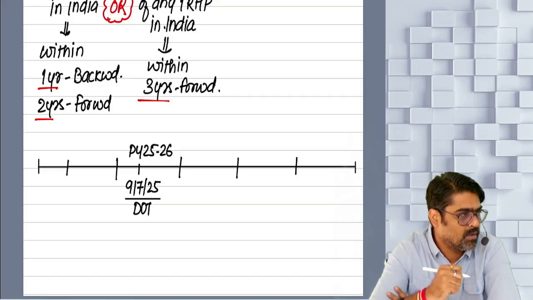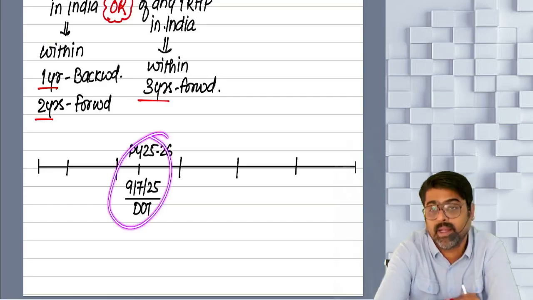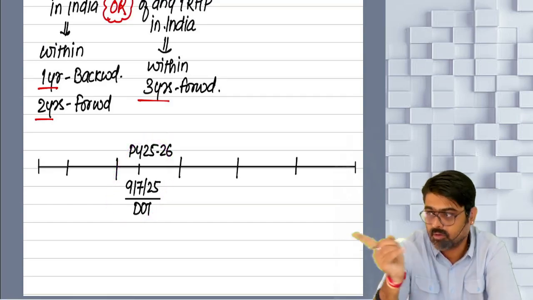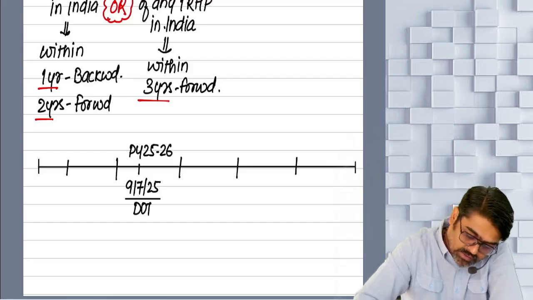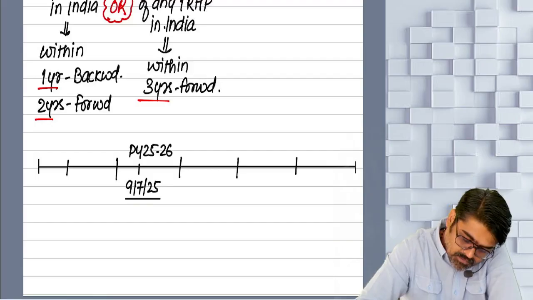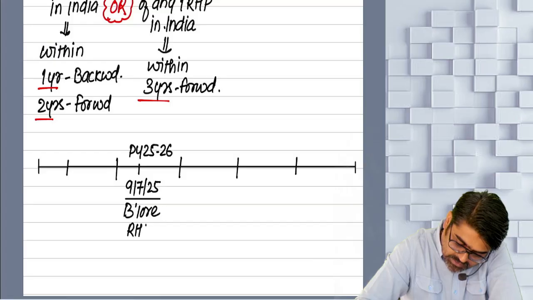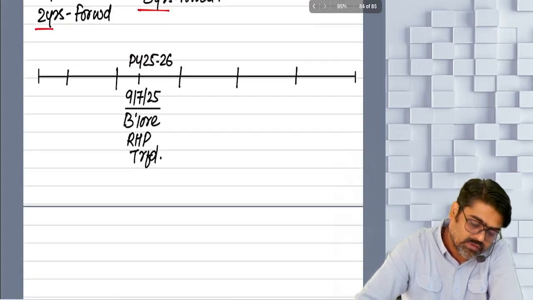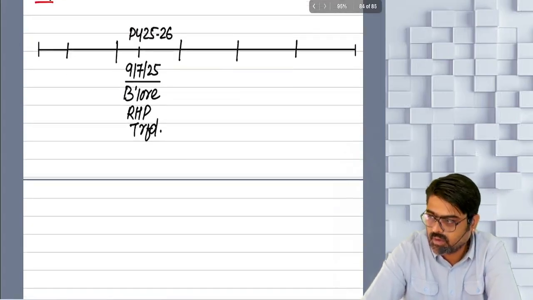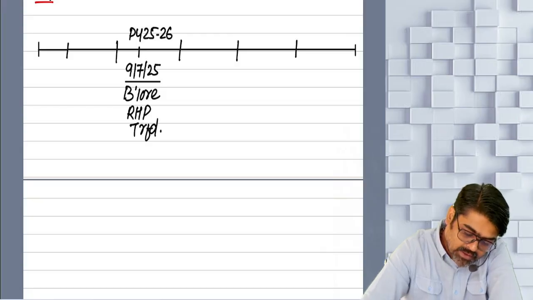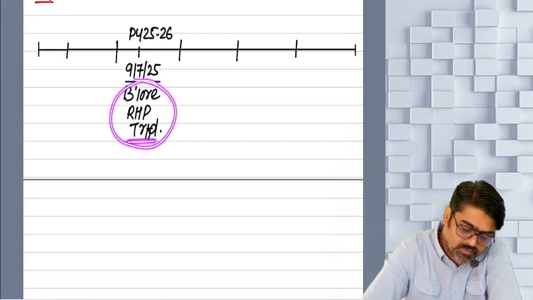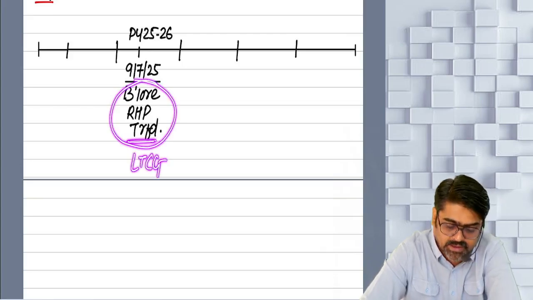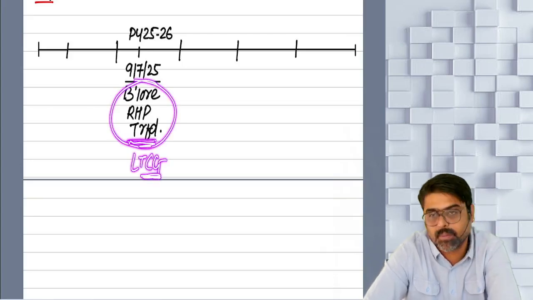So on transfer of that Bangalore property, what happened? Long-term gain is arising. Now you want to claim the long-term gain of this property as exempt. So on this date, your Bangalore residential house property was transferred, right? Now, since this is the date of your transfer, and on transfer of this residential property, long-term capital gain is arising, you want to claim the exemption of this long-term gain.